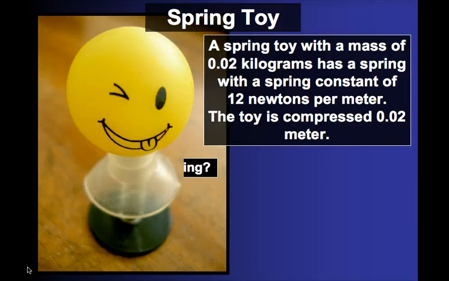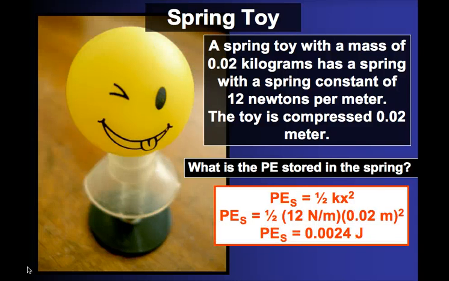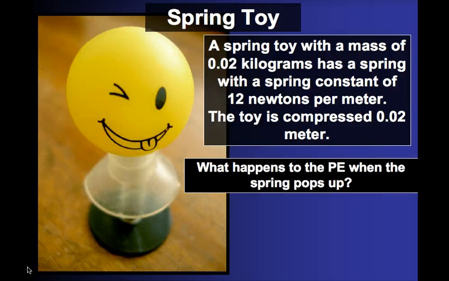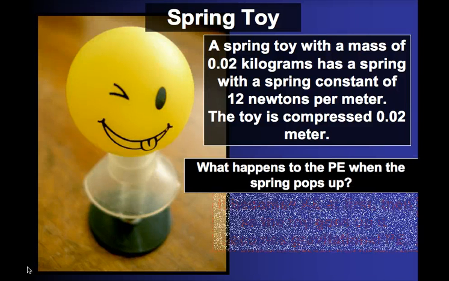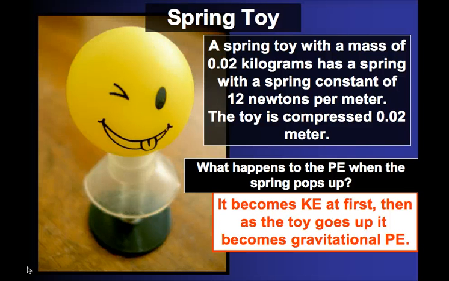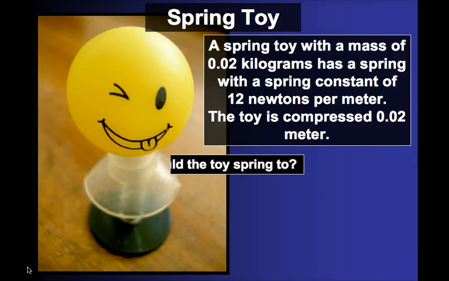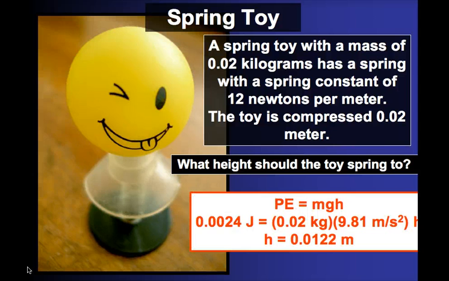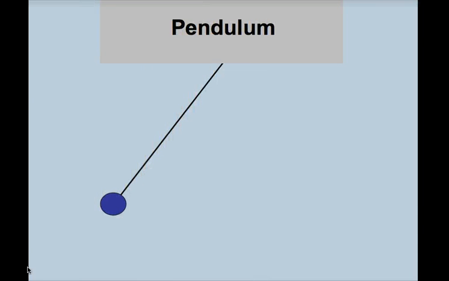Let's try a spring toy system. Here we have a spring toy, like the little popper things. We have a spring constant of 12 newtons per meter, and we compress it 0.02 meters. So the potential energy stored in that spring, 1/2 kx squared, is equal to 0.0024 joules of energy. So what happens when the PE is allowed to pop up? It becomes kinetic energy at first. The toy begins to lift off from the ground. But as you recall, in a gravity field, it will come to rest at some point high in the gravity field. At that point, it's at its potential energy max, 0.0122 meters.